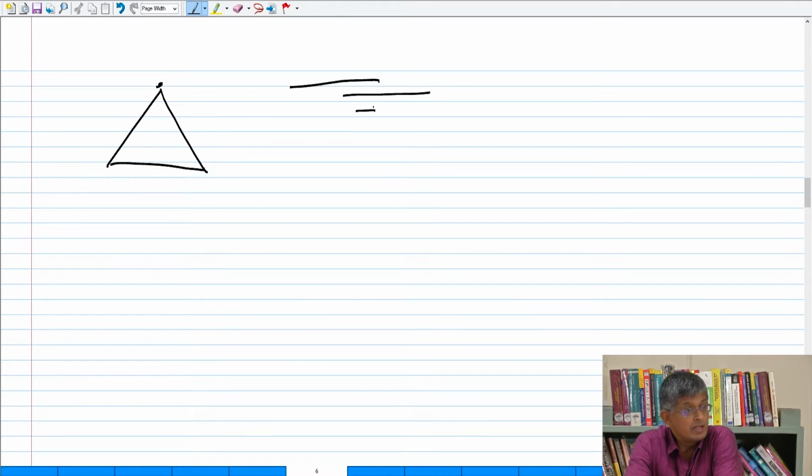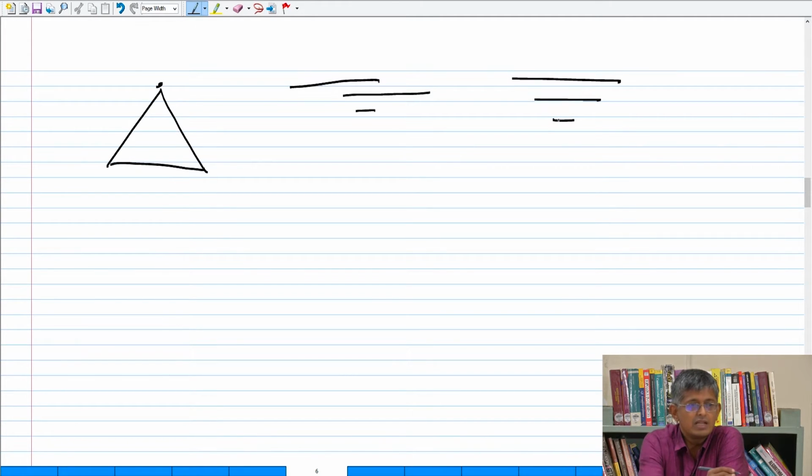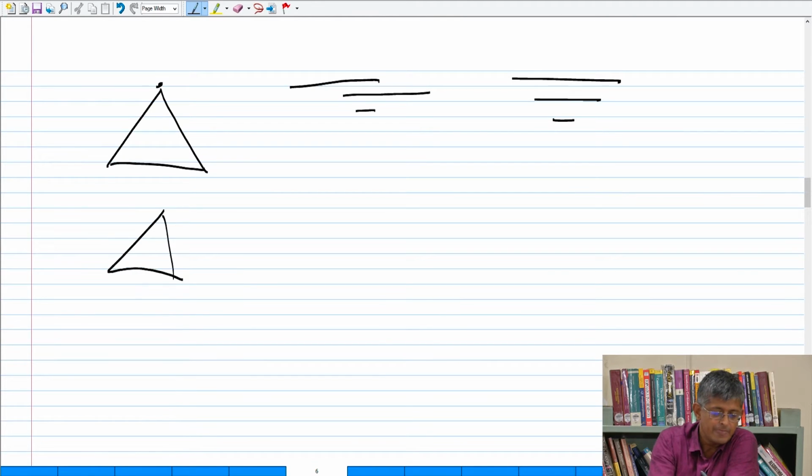There are many ways of drawing it. One of you might have even drawn it like this. So a single graph has many geometric realizations. For example, these two are very different geometric realizations.